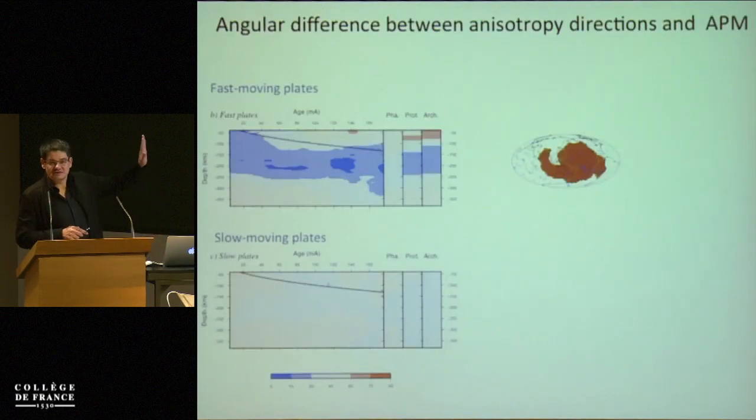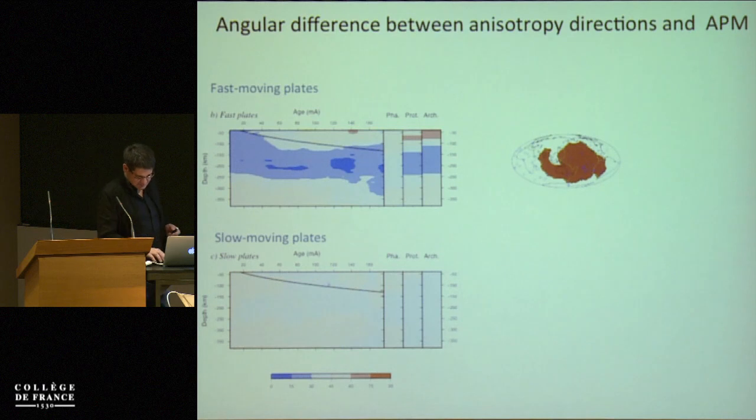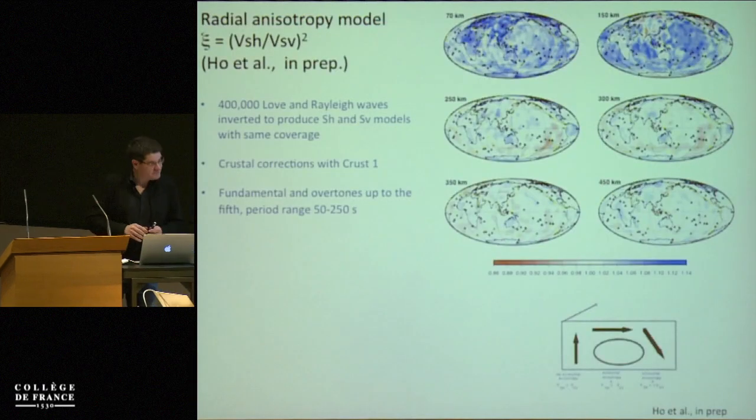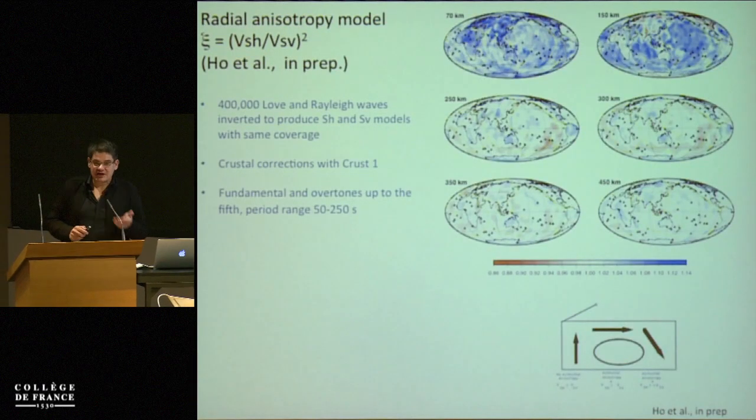We can plot that as a cross-section as a function of the age. This is the angular difference between absolute plate motion and azimuthal anisotropy. For fast plates, you see these regions which correspond to the oceanic asthenosphere where the anisotropy agrees with the plate motion. It seems that it depends roughly on the square root of the age. For slow plates, we see not much. Okay? So this is for the azimuthal anisotropy.